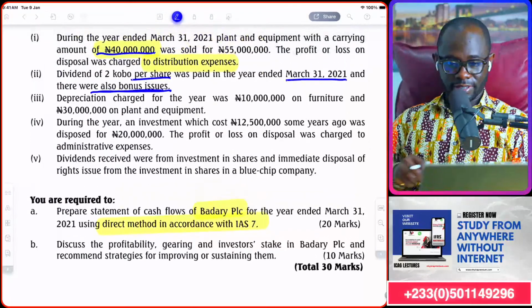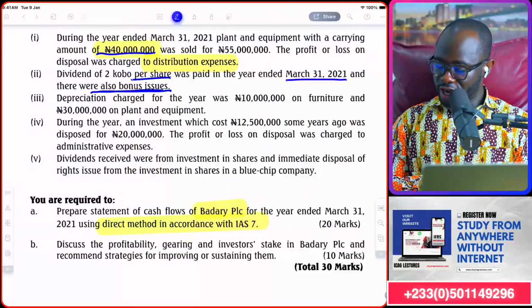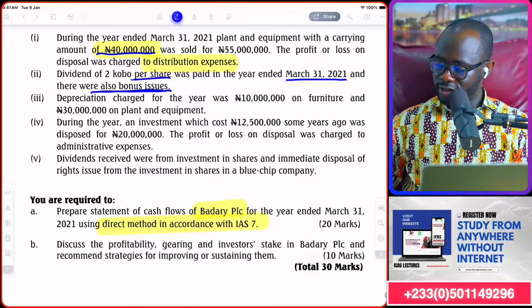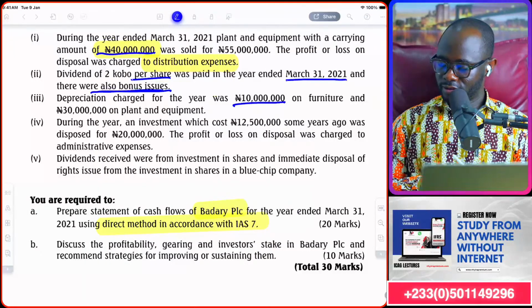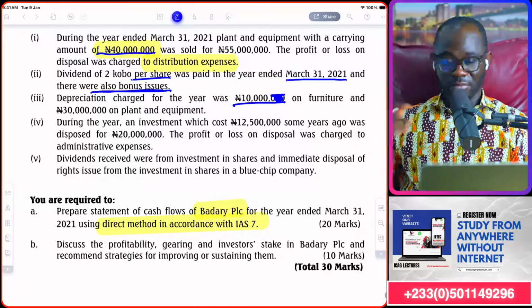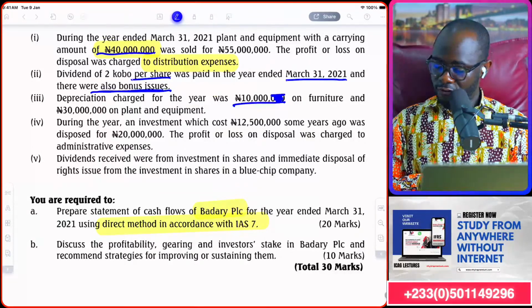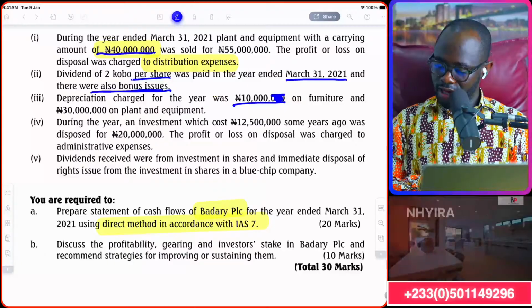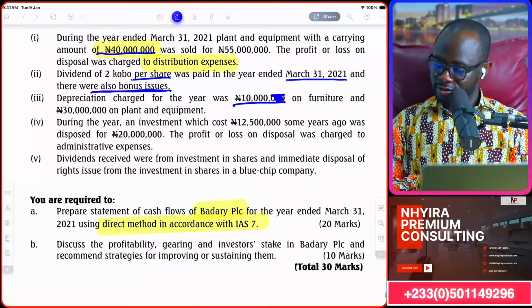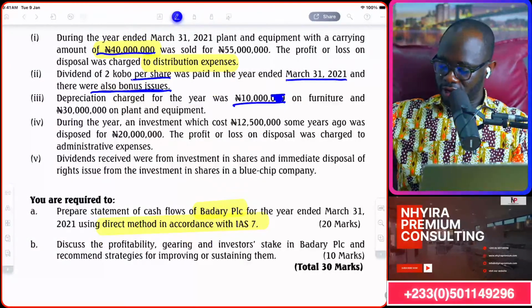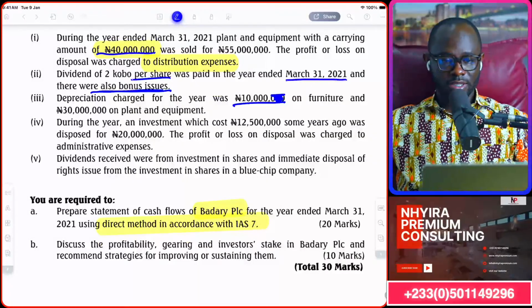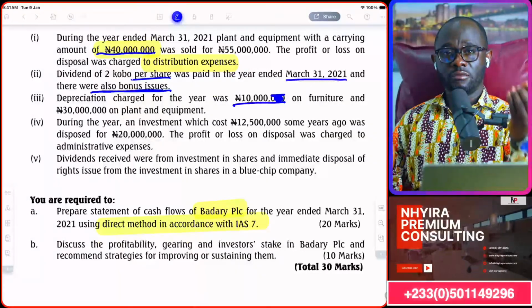Note 3 says depreciation charged for the year was 10,000. Remember, we are canceling 3 zeros here because we are working 3 zeros up. On furniture and plant and equipment, and 30,000, so 10,000 on furniture and 30,000 on plant and equipment. So total depreciation charge is 40,000.